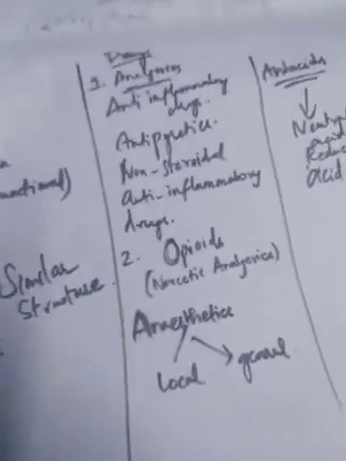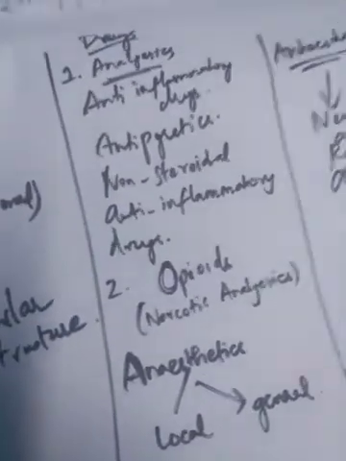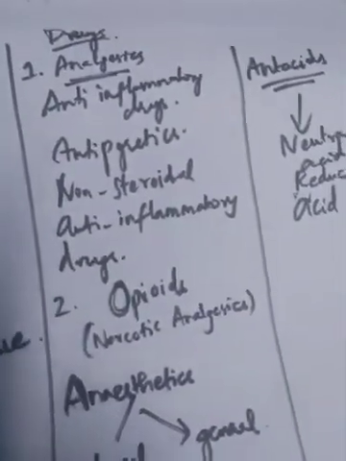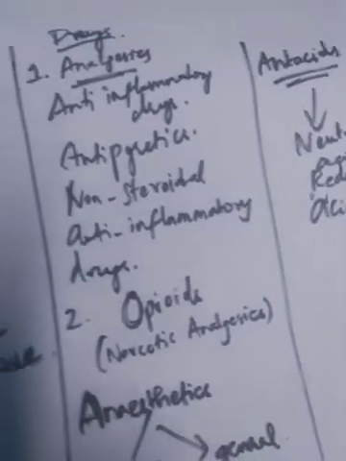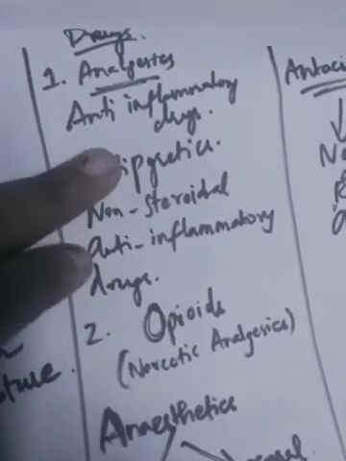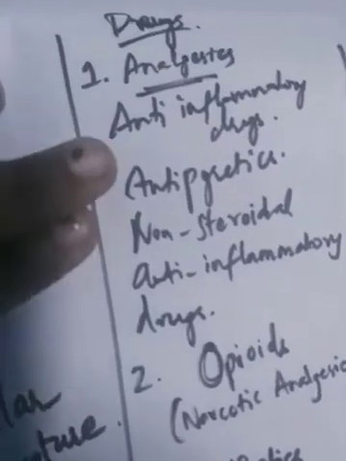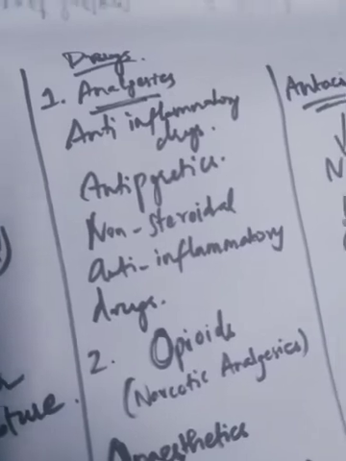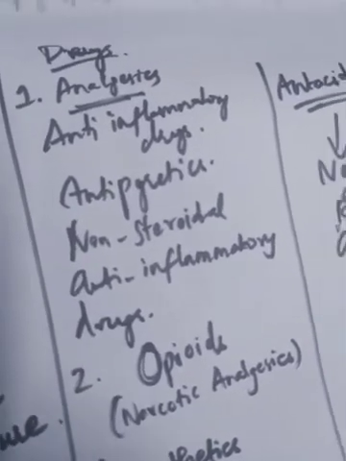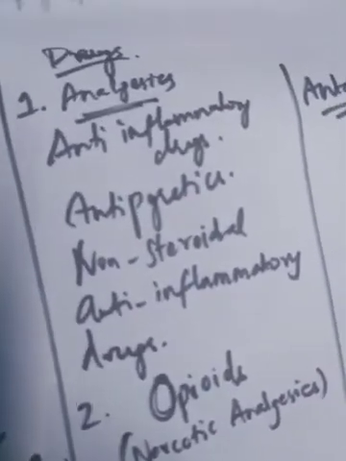Some examples of drugs we have here: analgesics. Analgesics are those that reduce pain. In that itself we have many types. Anti-inflammatory drugs: we will have paracetamol, ibuprofen, aspirin type of painkillers. In antipyretics and salicylics, we will have, for example, aspirin, penicillin, ibuprofen, etc. These all come under these.